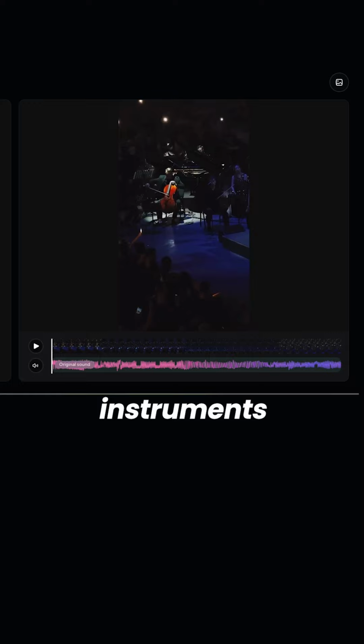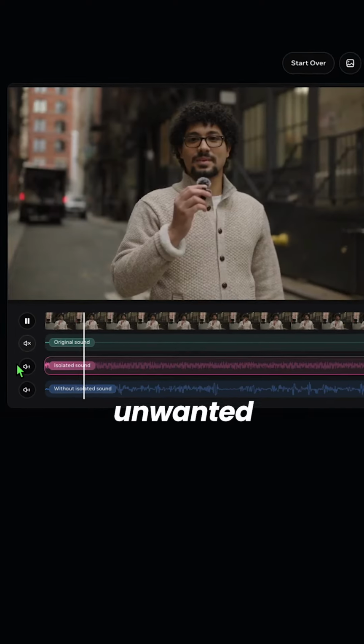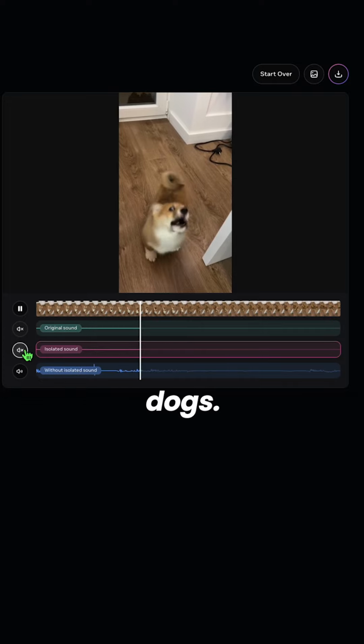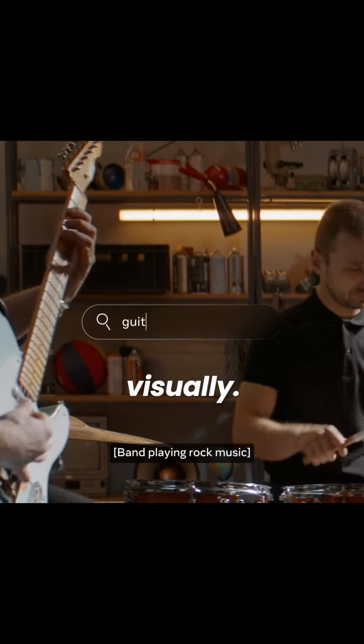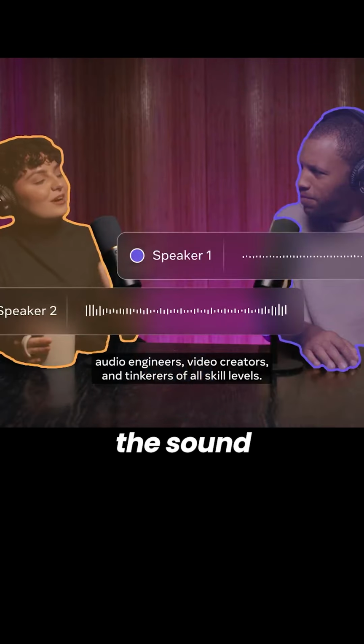You can extract instruments from a full song, isolate dialogue from background noise, or clean up unwanted sounds like traffic or barking dogs. You can prompt it with text, visually click on a person or object in a video, or select a time span where the sound appears.